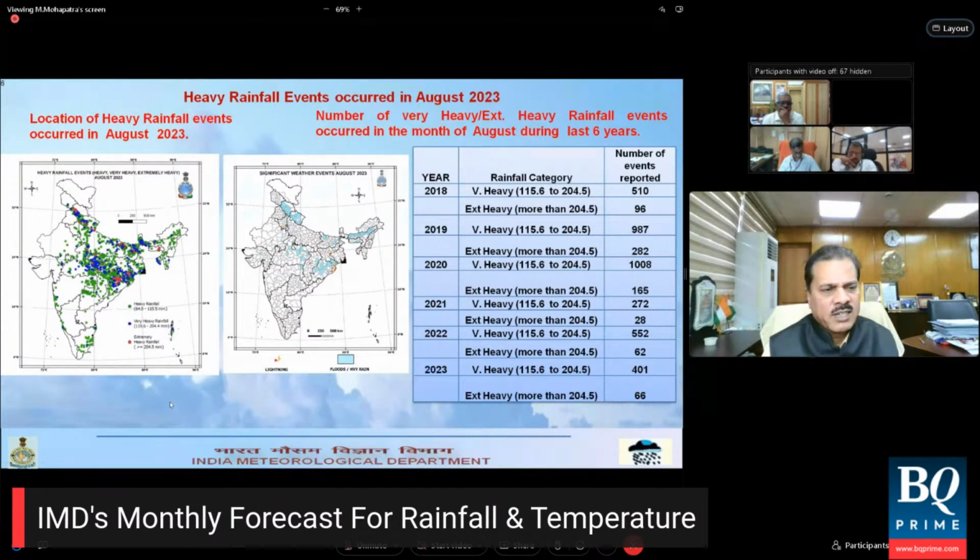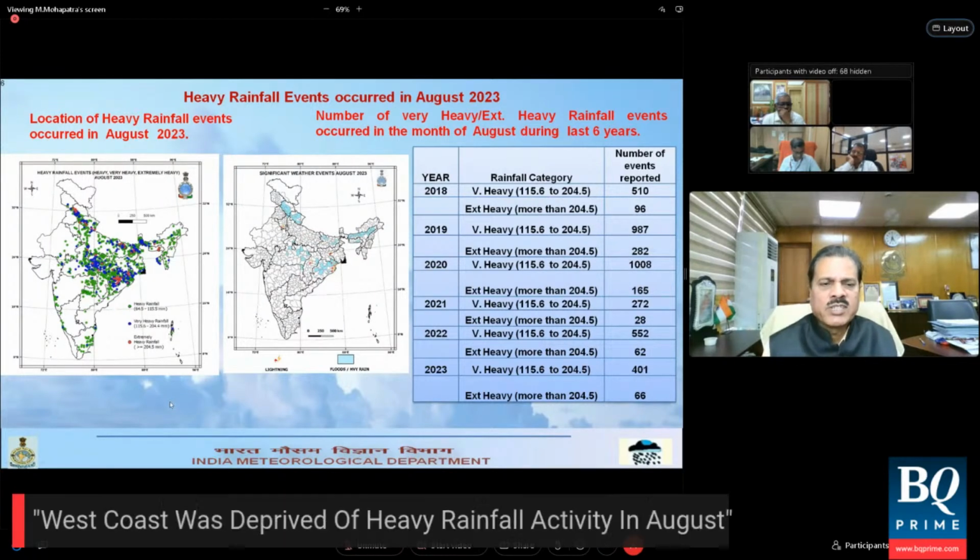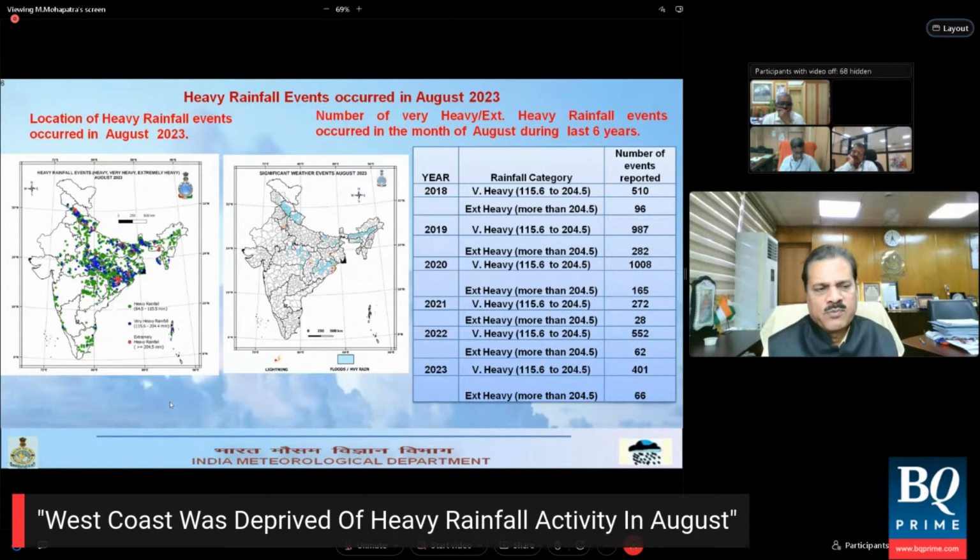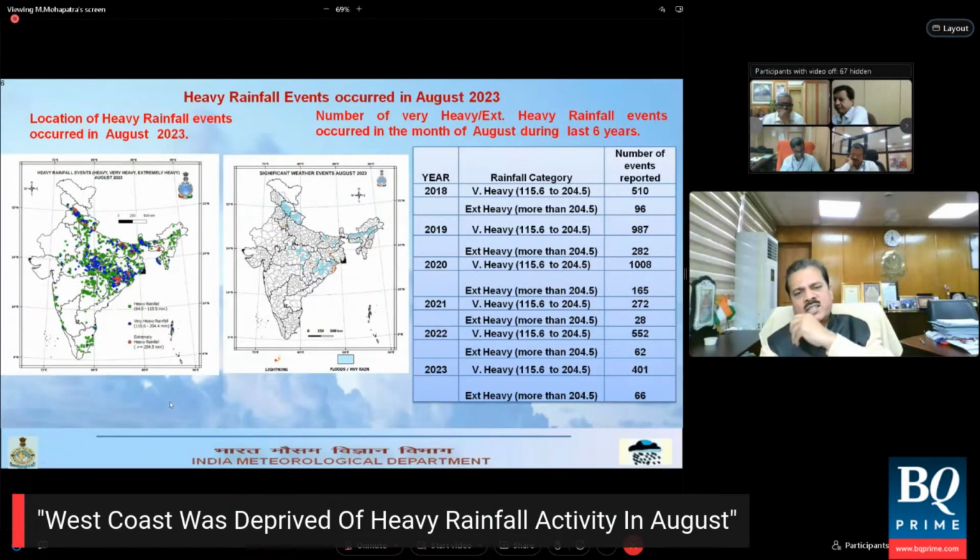Similarly, West Central India, including Gujarat and Rajasthan, and Maharashtra did not have much heavy rainfall activity in this month. As a result, if you look at the hazard situation, you will find that flood or heavy rainfall occurred over those areas where you can find those blue and red colors, starting with Odisha, some parts of Madhya Pradesh, Chhattisgarh, Himachal Pradesh, Uttarakhand, Assam and Meghalaya. As I know, at present in Assam we have flood-like situations. In Bihar also we got some kind of flood situation because of this rain.